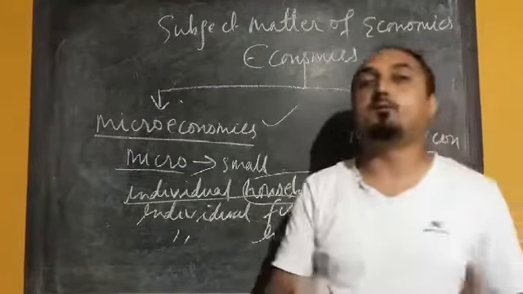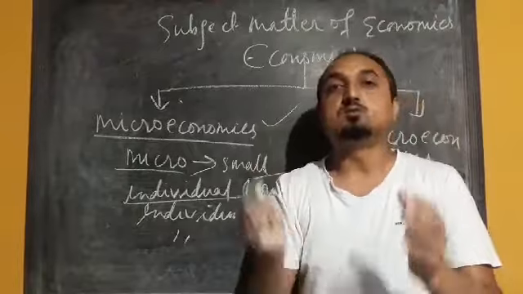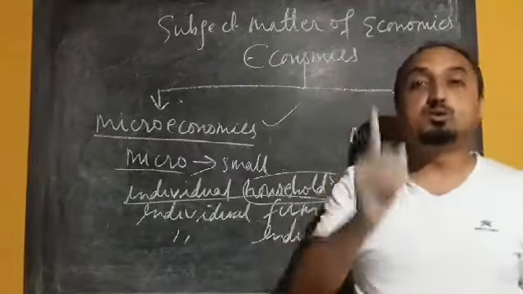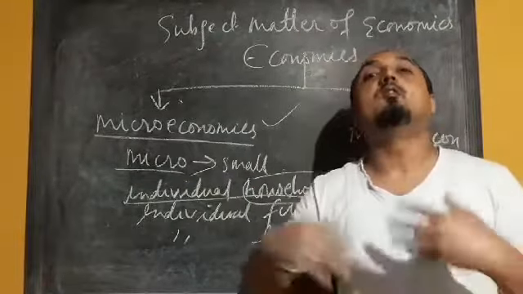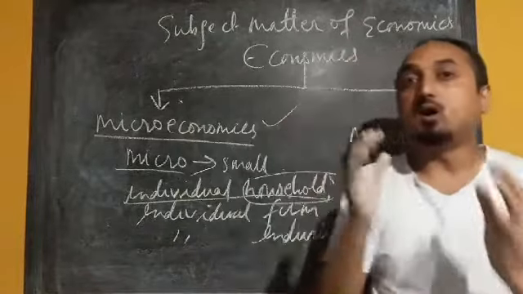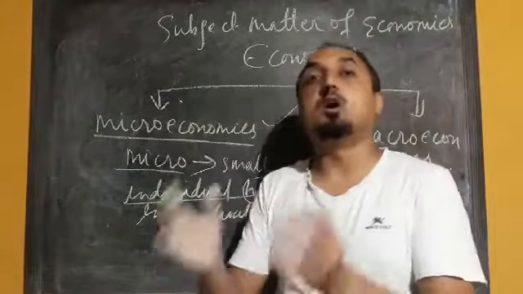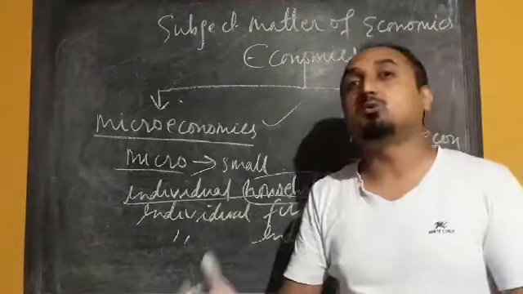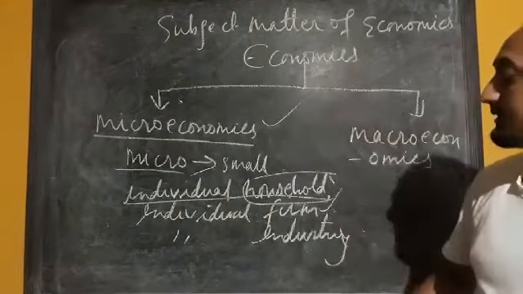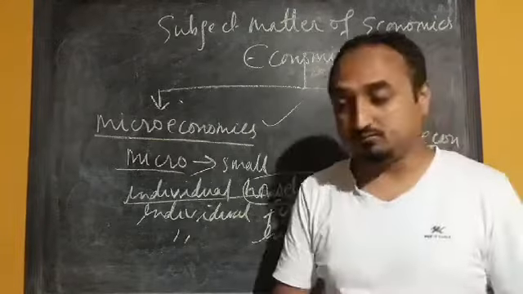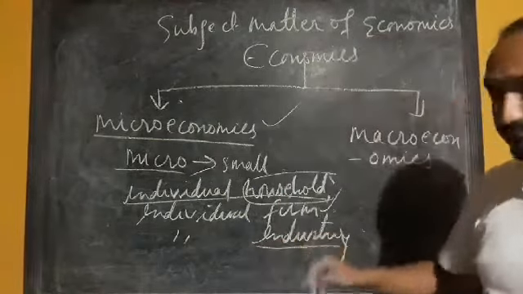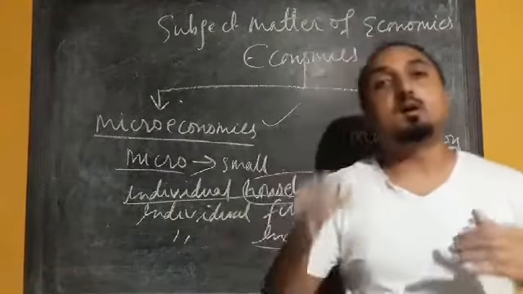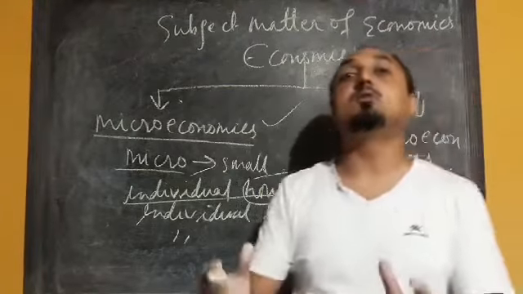Now an individual farm means a producing unit. How does that individual producing unit take various decisions, like what quantity they are going to produce, how much they are going to produce, and what type of techniques they are going to use? All this comes under the individual farm. Individual industry means any decisions taken by that particular industry.